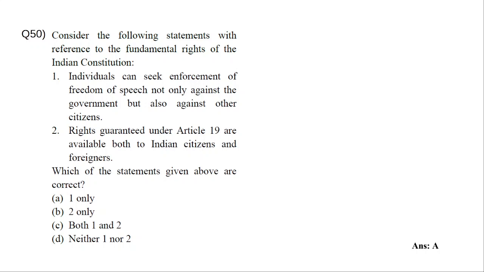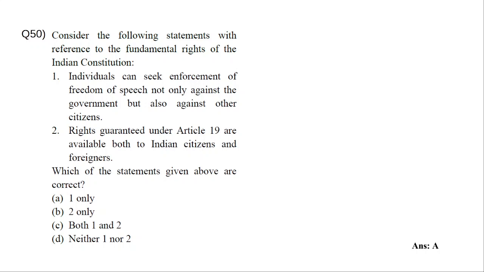Consider the following statements with reference to the fundamental rights of the Indian Constitution. Individuals can seek enforcement of the freedom of speech not only against the government but also against other citizens. Freedom of speech is freedom of speech, whether it is against a citizen or against the government, that is different. It is a freedom of speech.